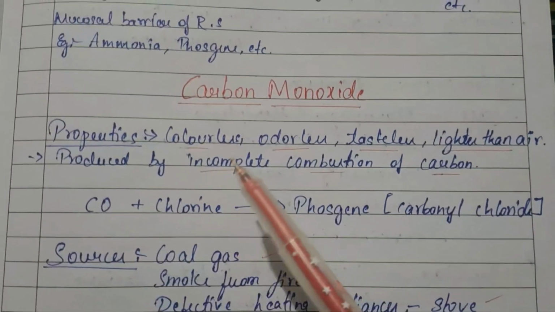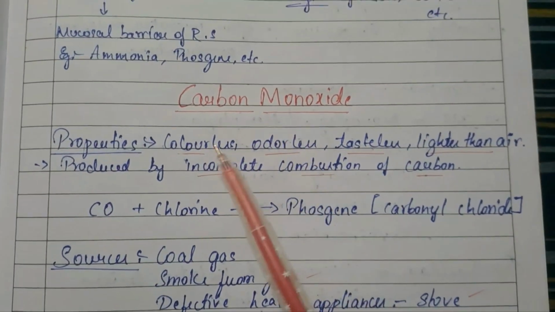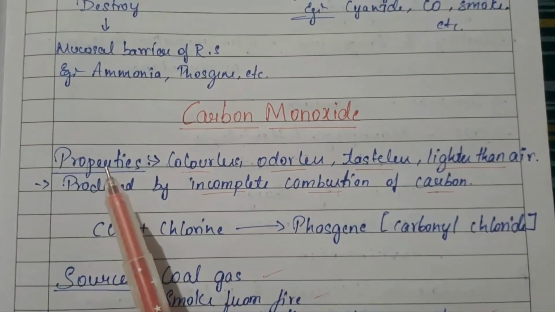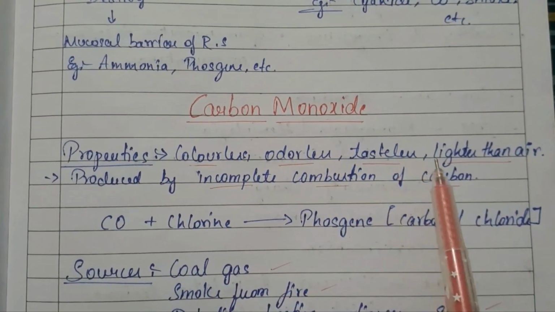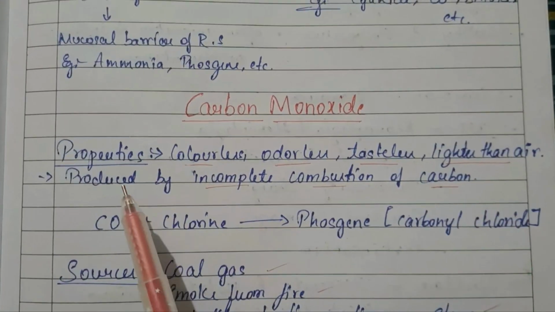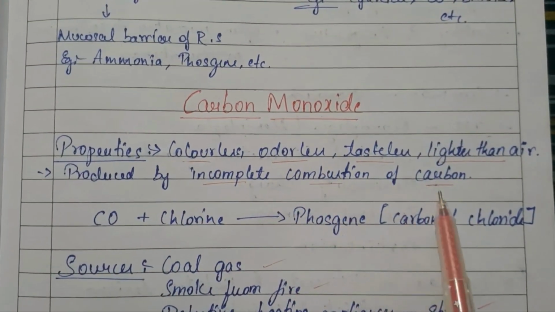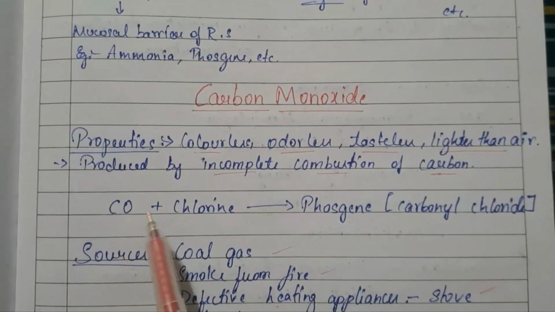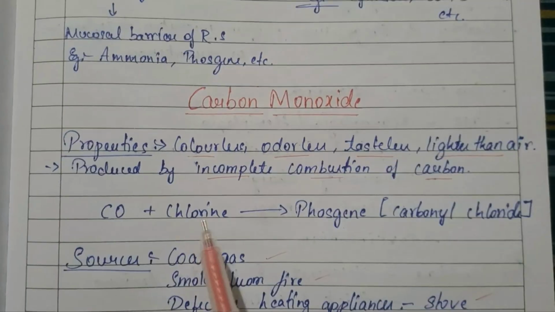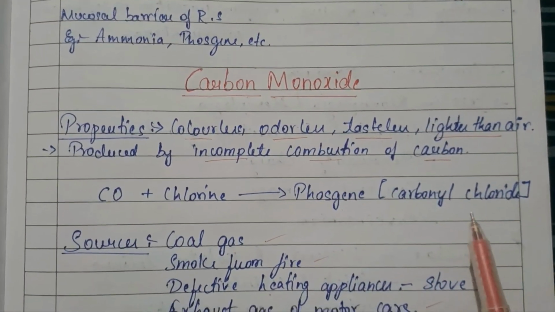So moving forward to the main topic, which is carbon monoxide. We'll be starting with the properties. It is colorless, odorless, tasteless, lighter than the air, and importantly, it is produced by incomplete combustion of carbon. Here, carbon monoxide, when reacted with chlorine, forms phosgene, which is also known as carbonyl chloride.